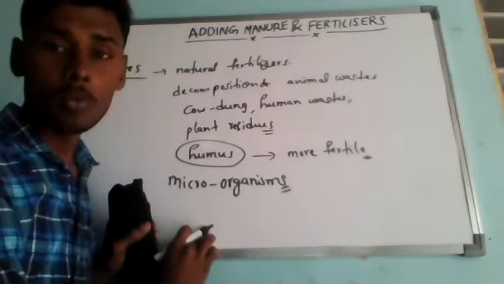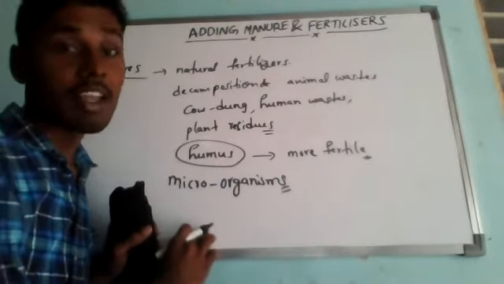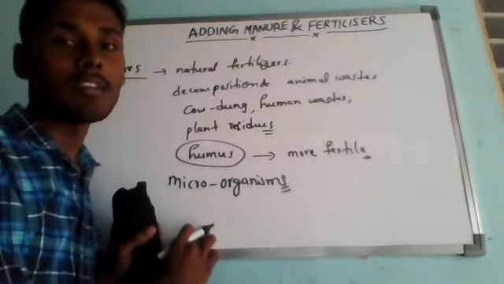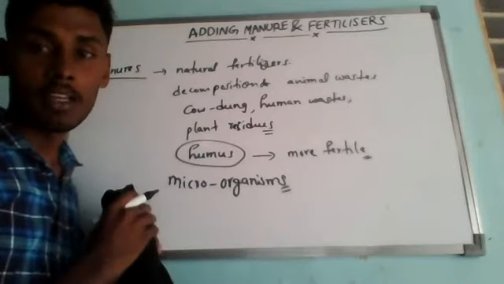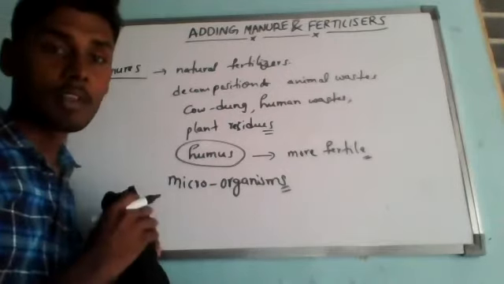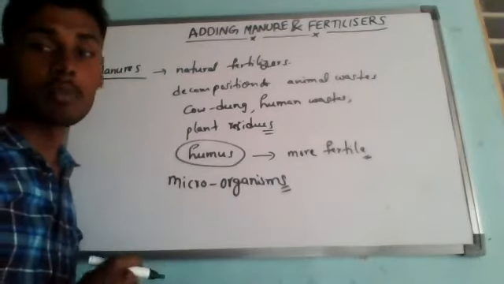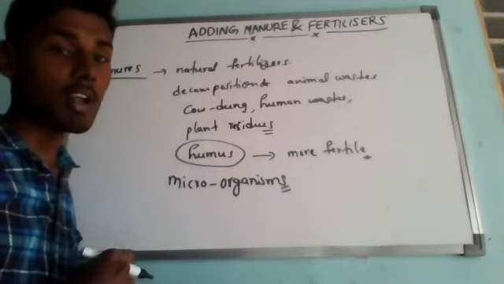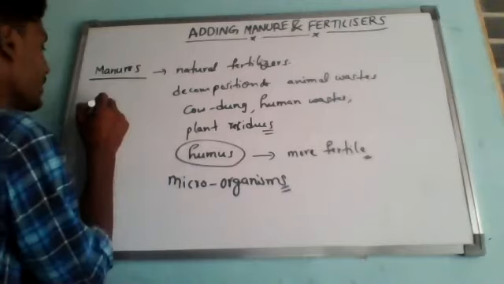In order to prepare manure, farmers dump animal waste like animal dung and plant wastes like leaves and small branches in pits at one place and allow it to decompose slowly. The decomposition is carried out by microorganisms. The decomposed animal and plant matter is used as organic manure.